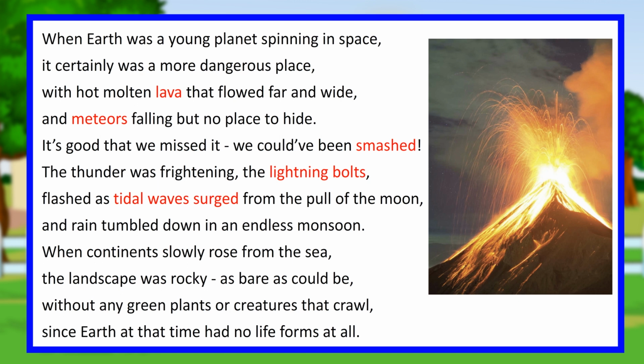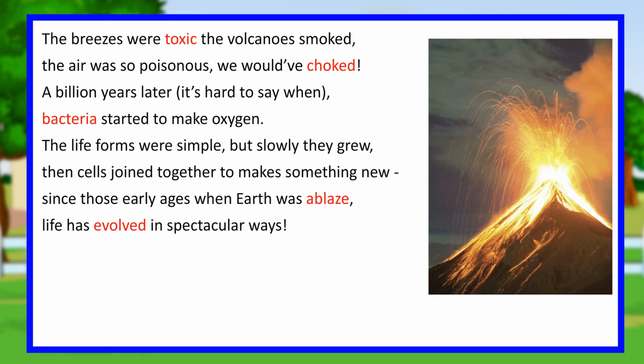When continents slowly rose from the sea, the landscape was rocky, as bare as could be, without any green plants or creatures that crawl, since Earth at that time had no life forms at all. The breezes were toxic, the volcanoes smoked, the air was so poisonous, we would have choked. A billion years later, it's hard to say when, bacteria started to make oxygen. The life forms were simple, but slowly they grew. Then cells joined together to make something new. Since those early ages when Earth was ablaze, life has evolved in spectacular ways.